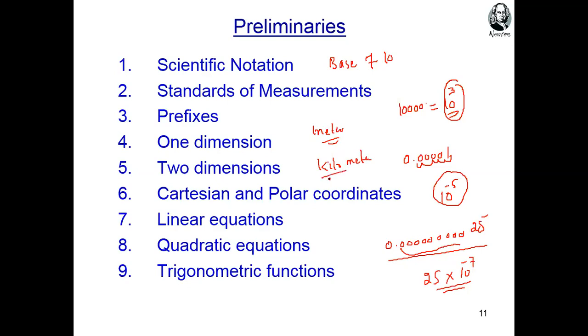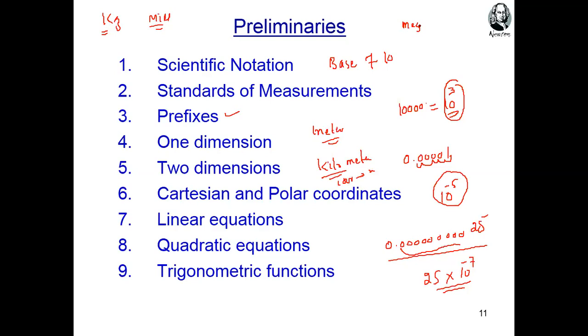Prefix. This kilo means 1000, so 1000 meter. Like gram, but if we say kilogram, kilo means 1000. Like for example, milligram, milli is one thousandth part. Same we have mega. So there are different prefixes we use.